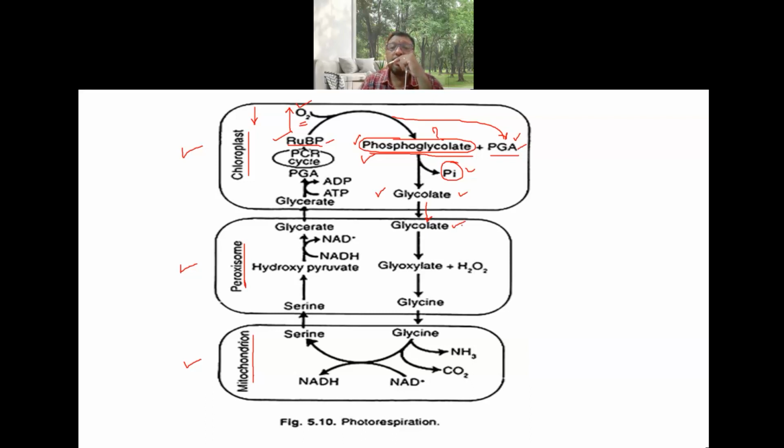When it enters the peroxisome, the glycolate is converted into glyoxylate in combination with hydrogen peroxide.